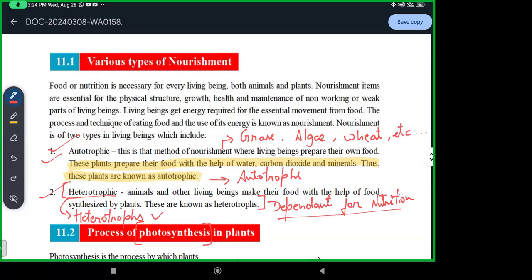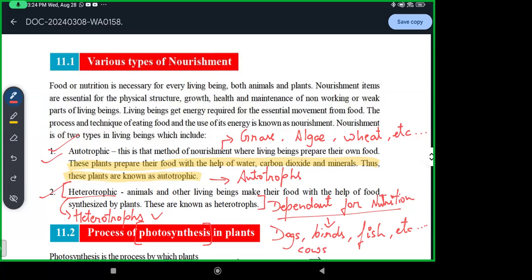Then if I talk about heterotrophs, which are dependent for nutrition, they can be dogs, birds, fish, cows, buffaloes also.